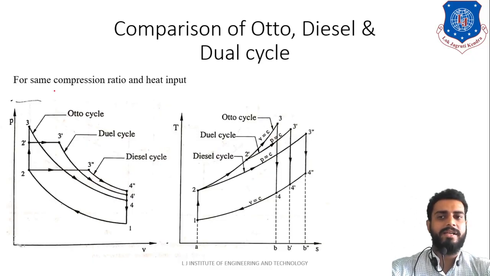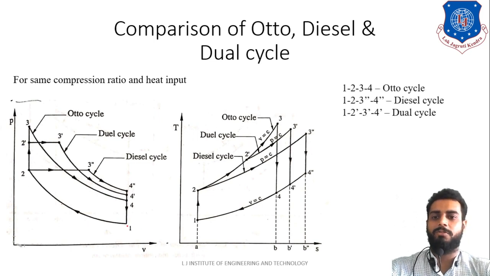Before understanding the same compression ratio and heat input, let us identify the diagram. As you can see, PV and TS diagrams are plotted over here. Now let us identify the cycles. Cycle 1, that is 1, 2, 3 and 4, is nothing but the auto cycle, because in auto cycle constant volume heat addition and constant volume heat rejection take place.